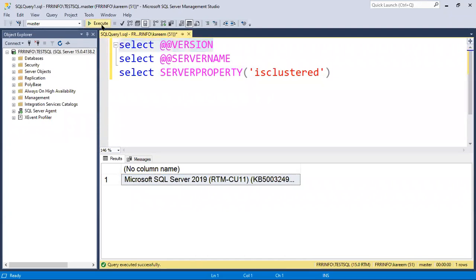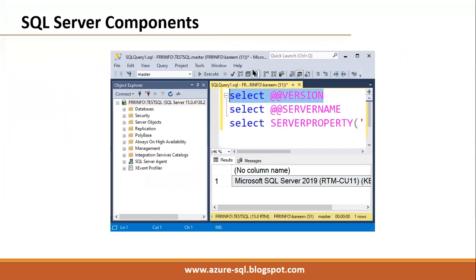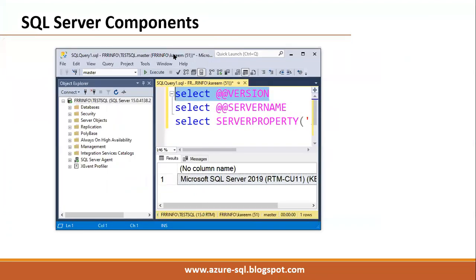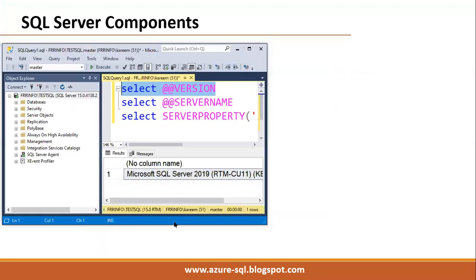Once we click on the execute button, immediately this command is submitted to SQL Server in the background. This SSMS tool submits the command immediately to the SQL Server service, which comes under server components.